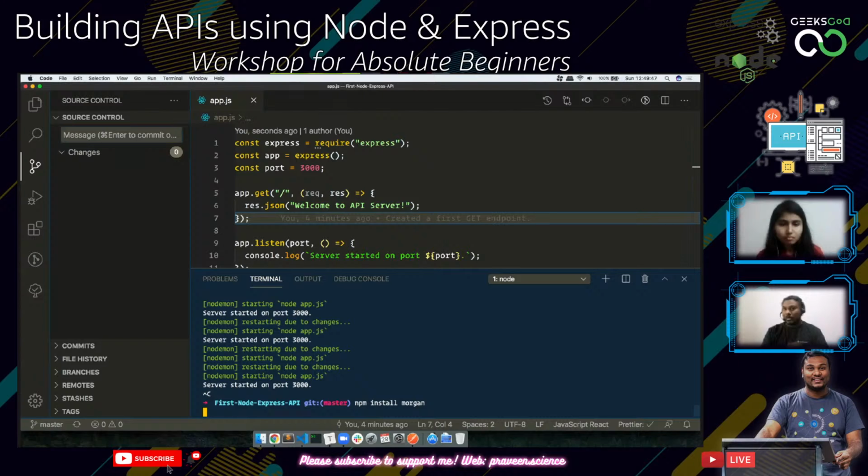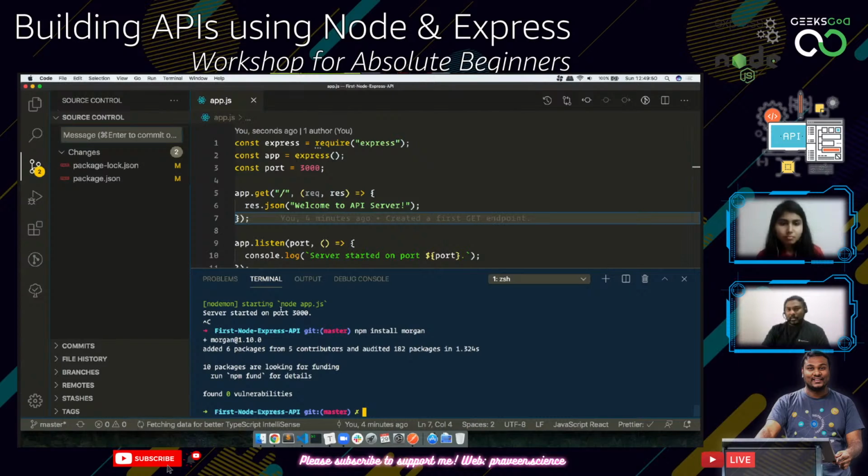So how many of you come from a background where you have worked with the LAMP stack? I worked with the LAMP stack, Apache server, PHP server, etc. So how many of you have done the same?